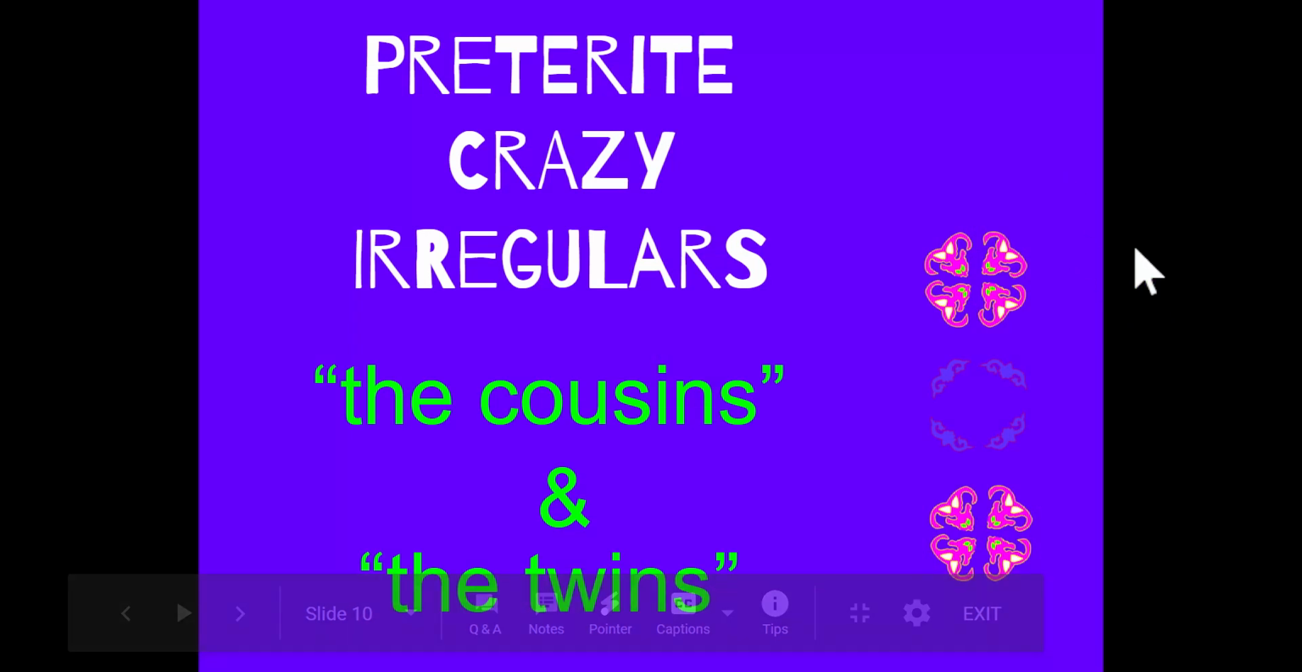Okay, so now the new stuff, and that is what I call the cousins and the twins. There are 4 verbs that I call the crazy irregulars. And by the way, I nickname them this because I just find that it's easier to remember if you give things nicknames and kind of group similar things together. Okay, so we're going to jump right in.